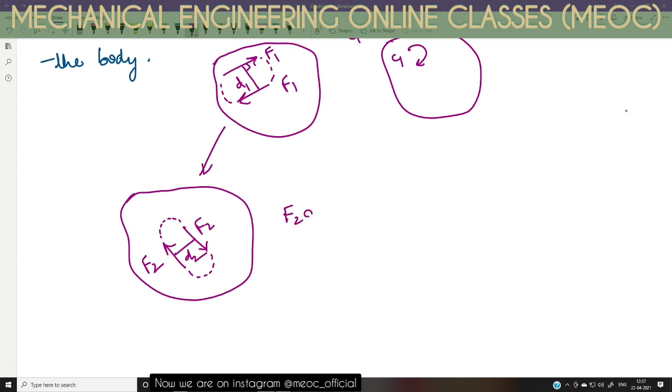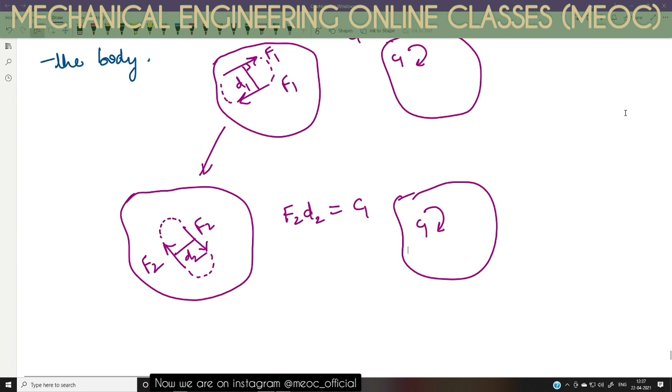If this F2 into d2 is exactly equal to the value C1, it doesn't really matter whether you are giving F1 or F2 or the distances are d1 or d2. So I am having the same C1.